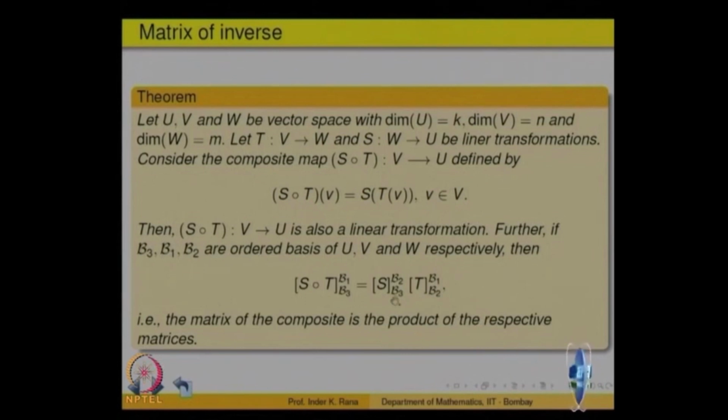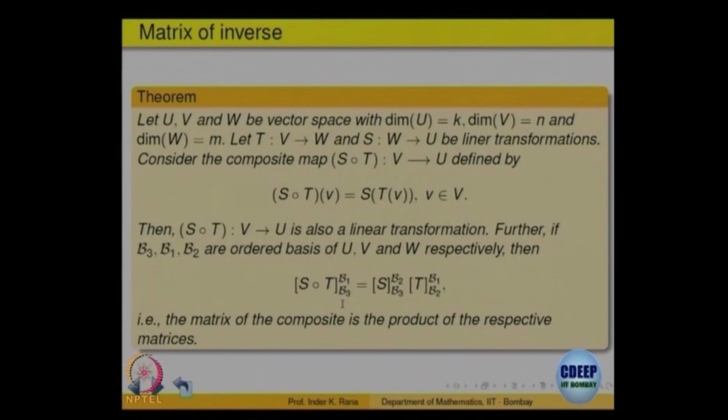So, we will not again prove this theorem, but note from the point of view of computing things, for the composite B1 B3, B1 is on V, B3 is on U, and when you compute the matrix of that, so here you see S is from W to U, so B2 B3, right, B2 is a basis here, B3 is a basis here, so it is B2 B3, T's matrix is with respect to B1 and B2. In the composition, B2 is getting removed, right. So, for S composite T, it is B1 and B3.